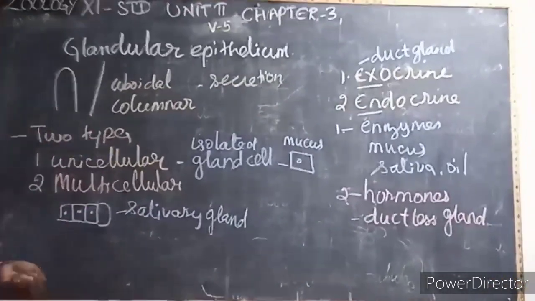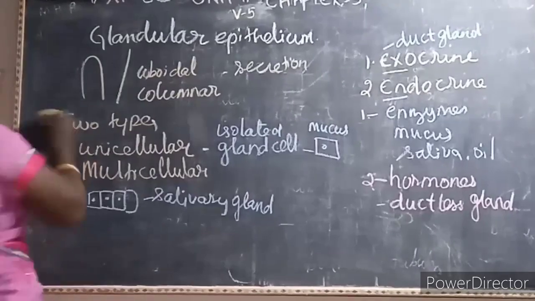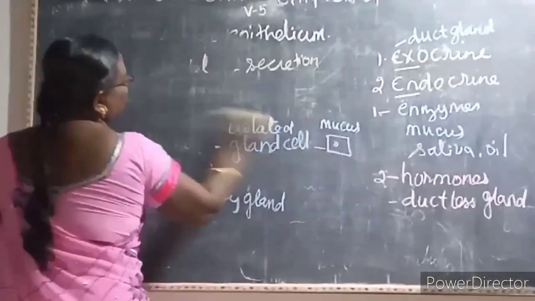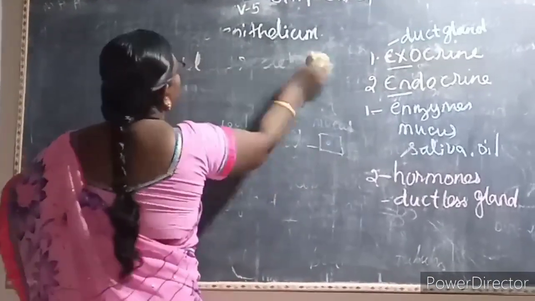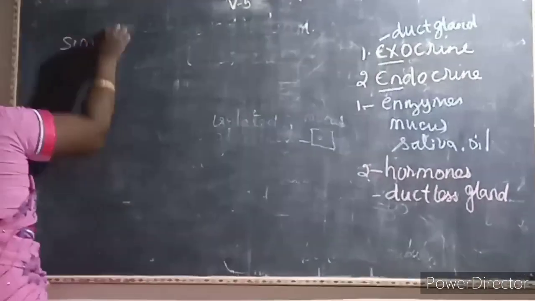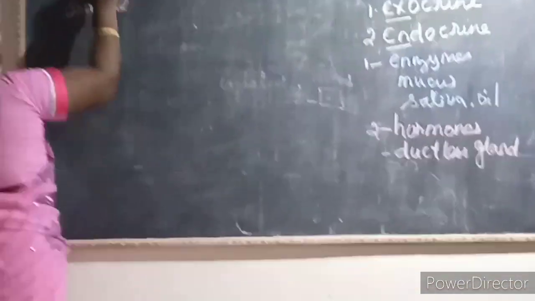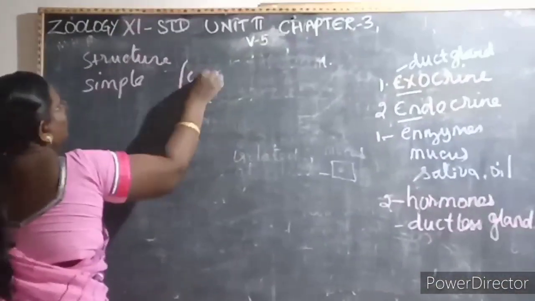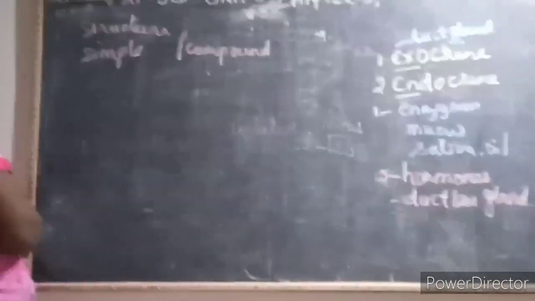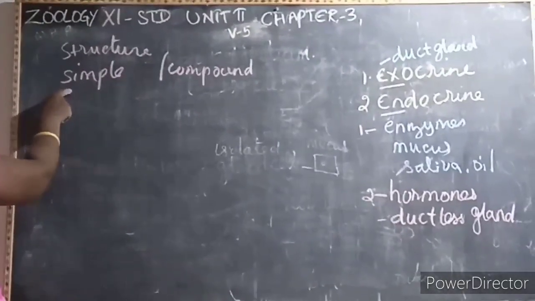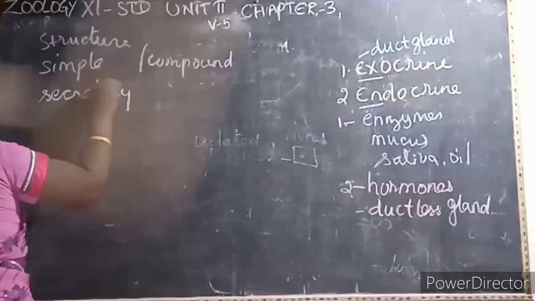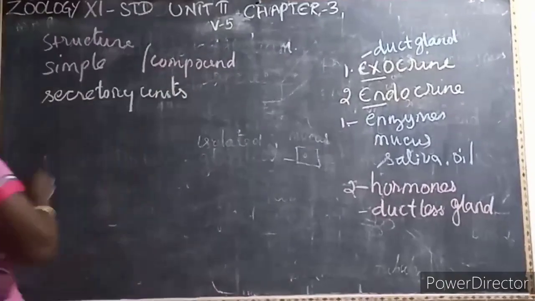Then based on the secretion, it is classified into 3 types. First one, based on the structure, it is classified into simple and compound. This multicellular glandular epithelium, based on the structure, it is classified into simple and compound. Then based on the secretory units, it is classified into three types.